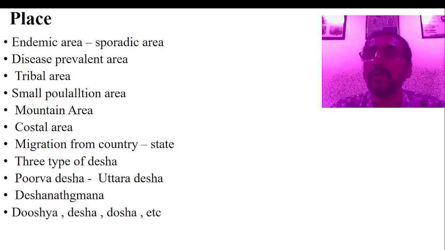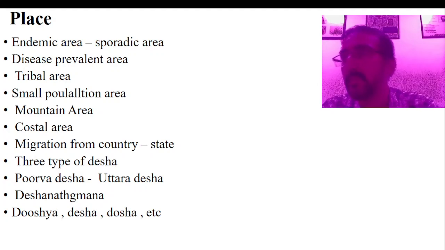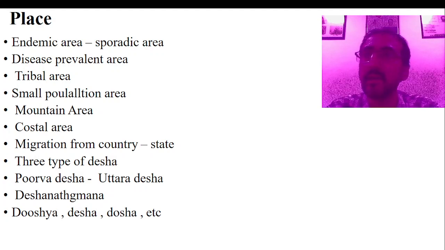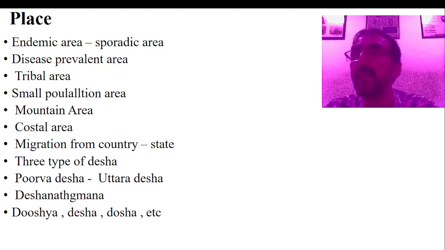Now, another important issue related to this is place. Another vital data which is very important: name, age, sex. Then comes the educational status. Then comes the place. Now, for place, we have to see whether the patient is coming from an endemic area, a sporadic area or an epidemic area.